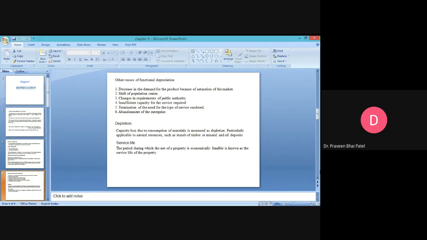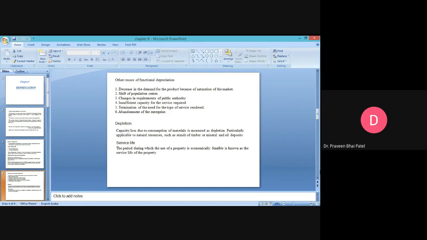Suppose you have run your automobile only 1 lakh kilometers, but you have reached 15 years. That means in terms of years you have completed its life. Or suppose the lifespan of that automobile was 5 lakh kilometers, and in only 5 years you have completed that distance defined by the industry. That means in only 5 years, you have completed the service life of that automobile. In the same way, every industry, while it is in use, has a service life.